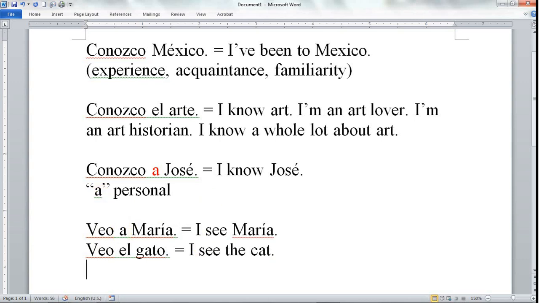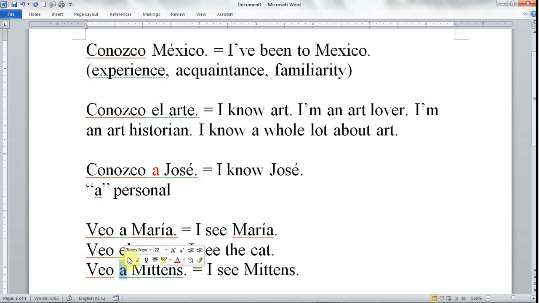Wait a minute. But the cat is a member of my family. Veo a Mittens. Okay, I see Mittens. If your cat is a member of the family, it's almost like a person, then yes, you can use a if you're going to use a name. Okay? But strictly speaking, a personal is for people.